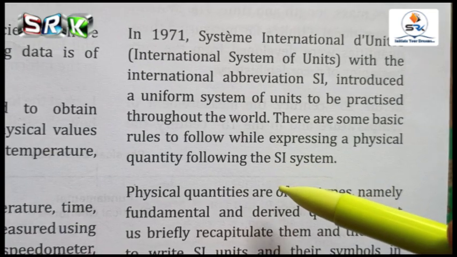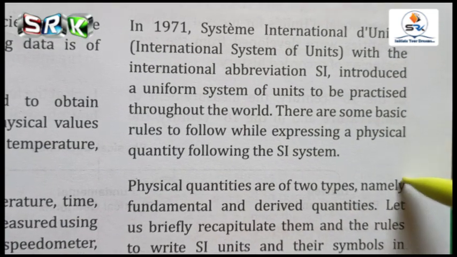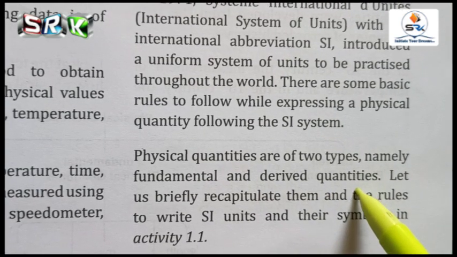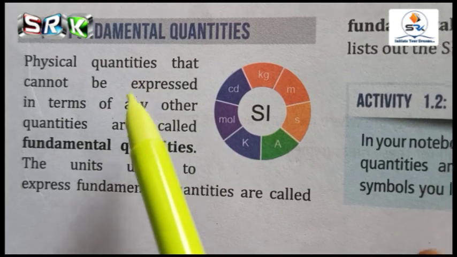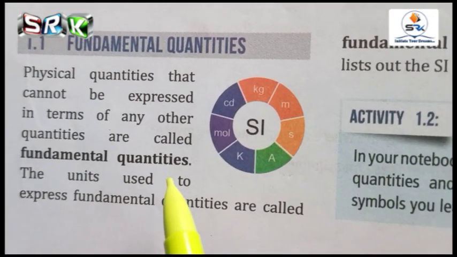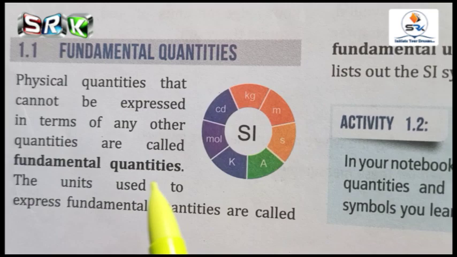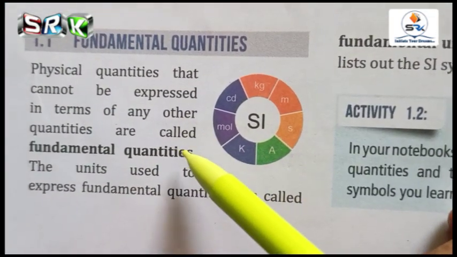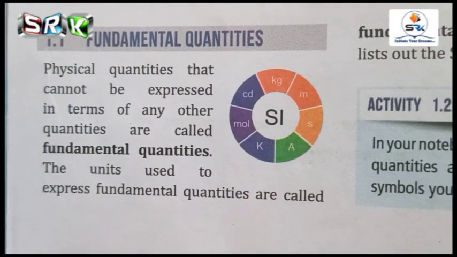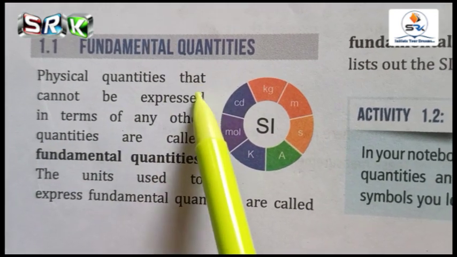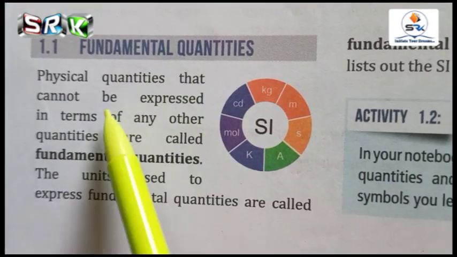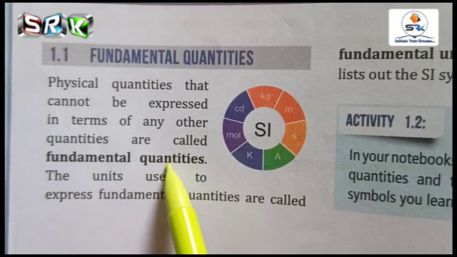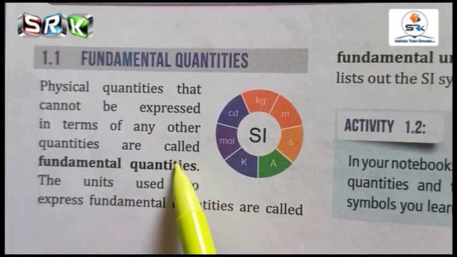Next, physical quantities are of 2 types. What are they? Fundamental and derived quantities. Physical quantities are classified into 2 types: fundamental quantities and derived quantities. Now I will show you this 7th standard book. Once again we will recall what is meant by fundamental quantities and derived quantities. What is meant by a fundamental quantity? Physical quantities that cannot be expressed in terms of any other quantities are called fundamental quantities. What are the examples we have seen for fundamental quantities?